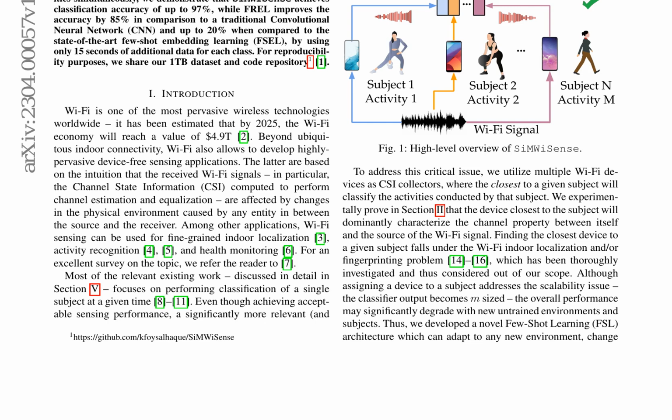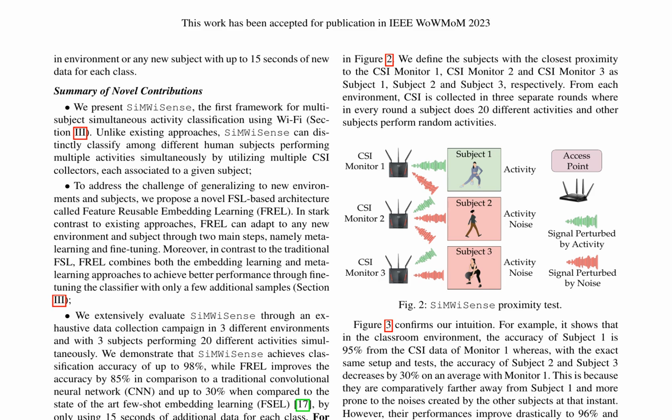of the Wi-Fi signal. The sensing proximity test is performed in 3 different environments with 3 subjects and 20 activities. The results show that the CSI monitor closest to the subject performs better than other CSI monitors. The accuracy of subject 1 is 95% from the CSI data of monitor 1. Whereas the accuracy of subject 2 and subject 3 decreases by 30% on average with monitor 1. However, their performances improve drastically to 96% and 97% when considering CSI monitor 2 and CSI monitor 3 for subject 2 and subject 3, respectively.